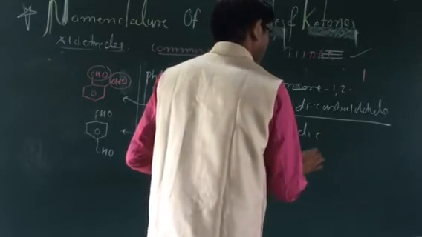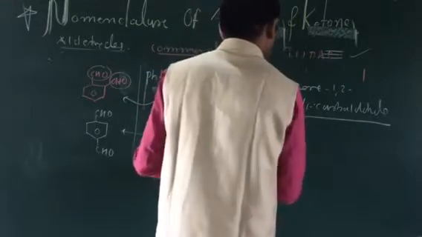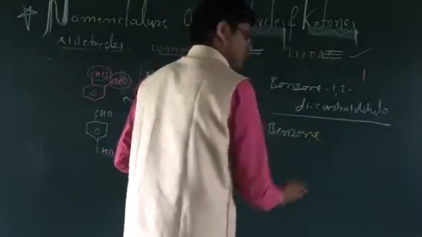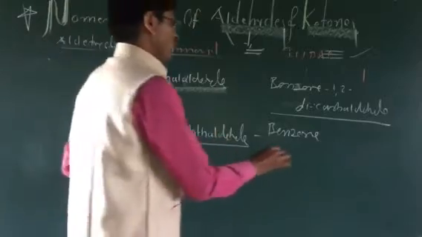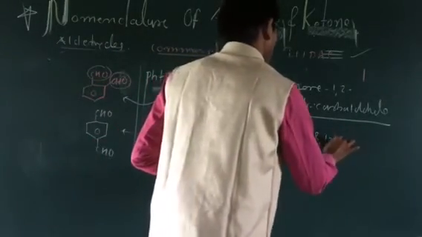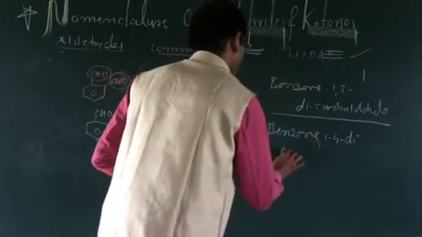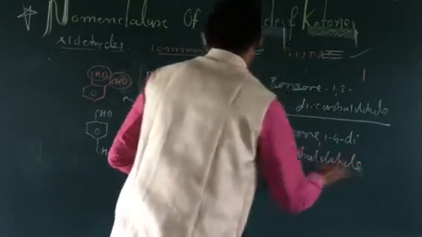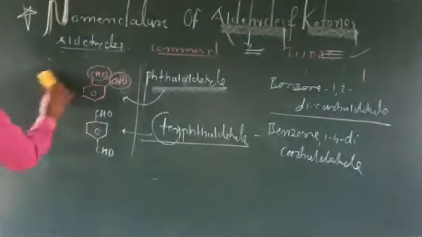So this is 1,4-di. This is nothing but benzene. You can say this is benzene. The first word is just benzene. The word order is benzene-1,4-dicarbaldehyde. Benzene-1,4-dicarbaldehyde. Dicarbaldehyde is there.